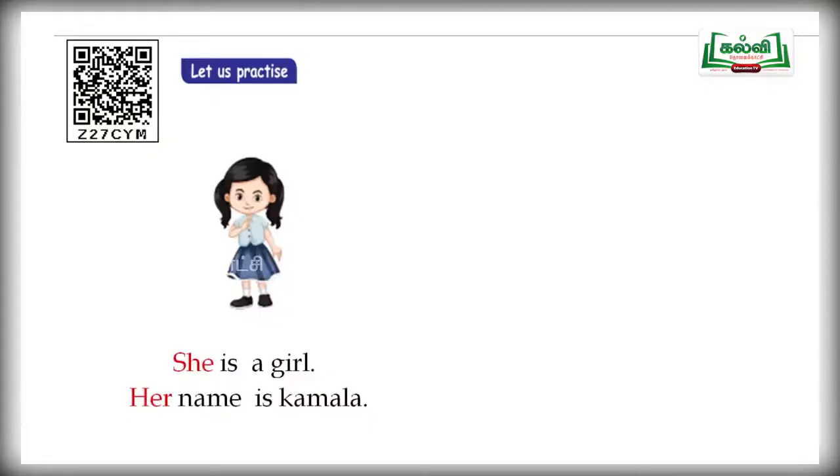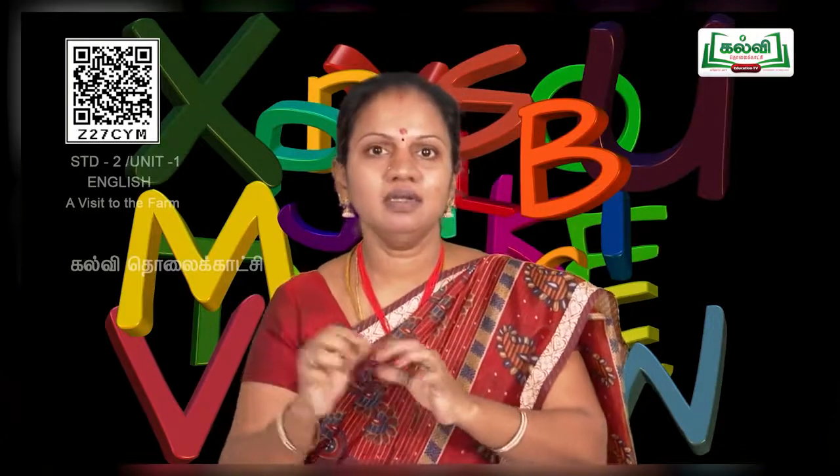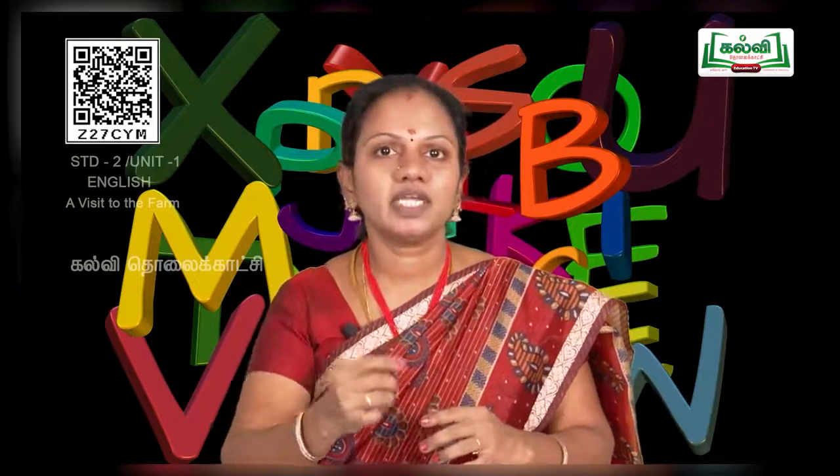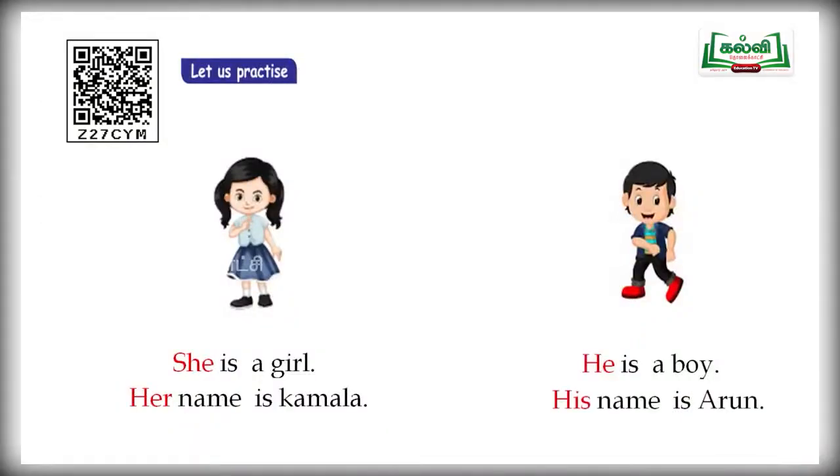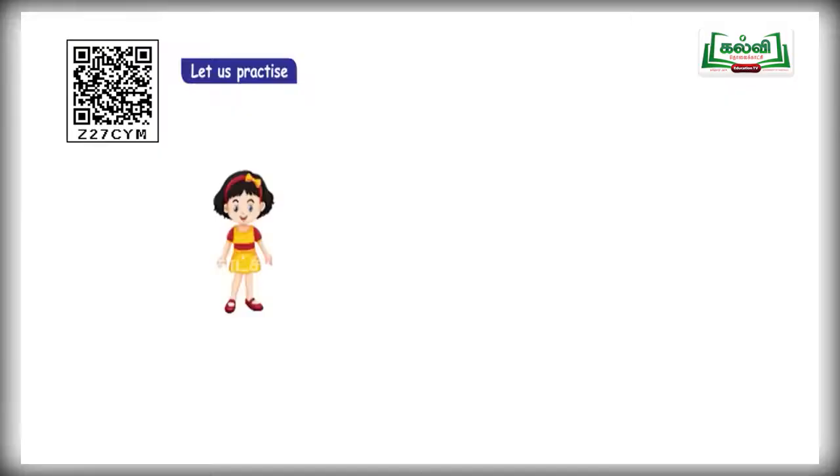What is the meaning for she? Aval. What is the meaning for her? Avaludaiya. She is a girl. Her name is Kamala. And next one, he. What is meant by he? Avan. And what is the meaning for his? Avanudaiya. He is a boy. His name is Arun. And next one, let us practice.